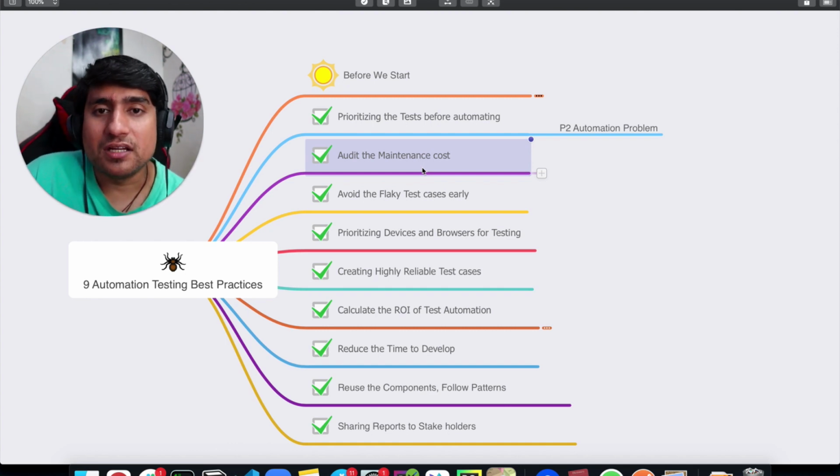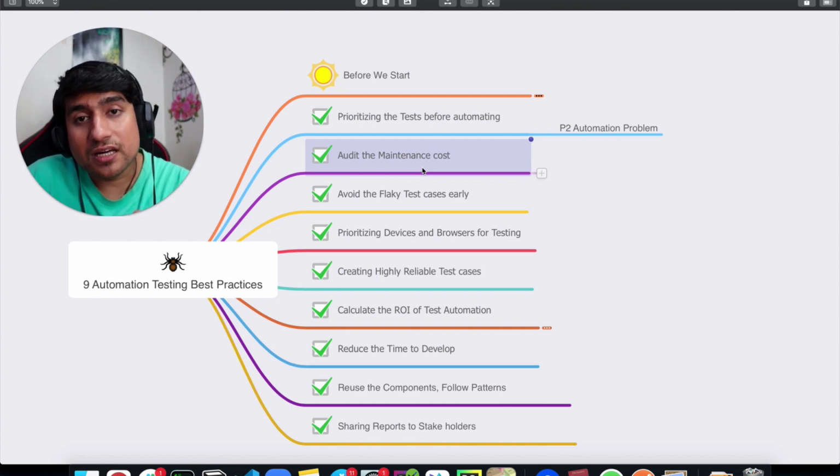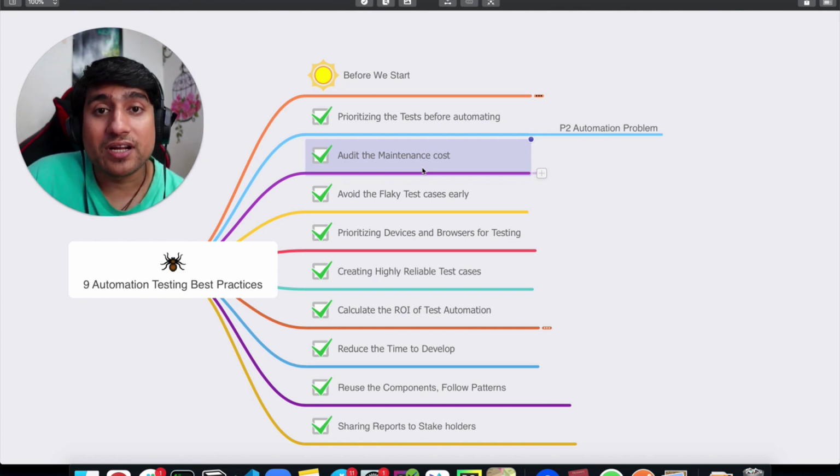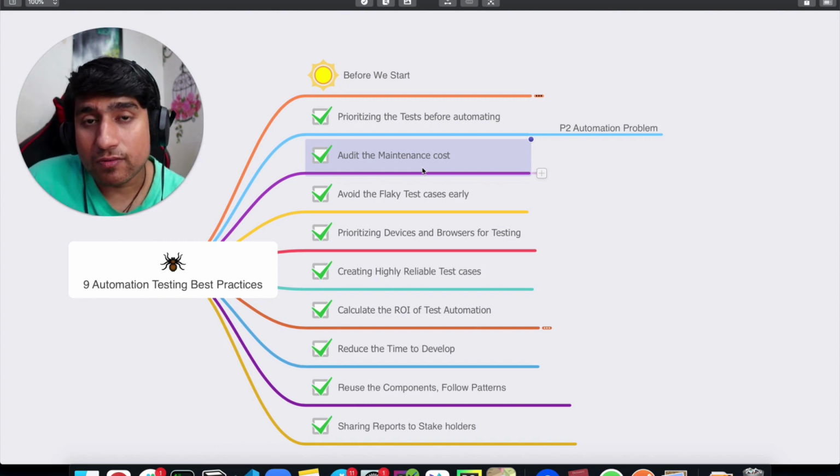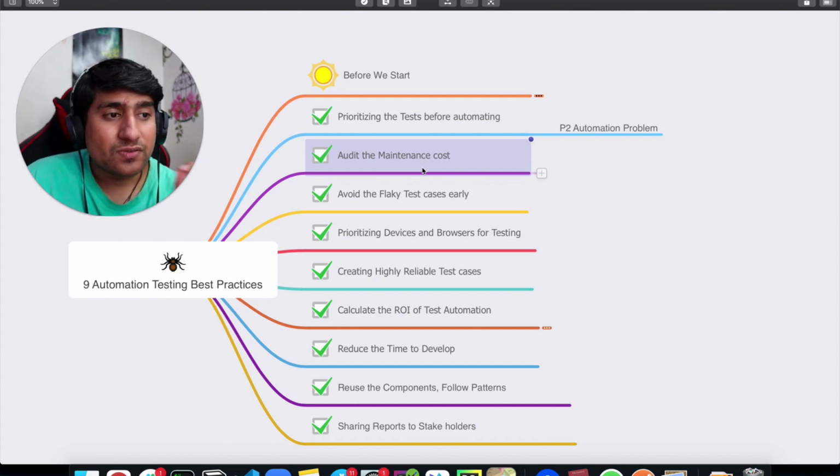It basically means those test cases were always failing, and to fix them it takes around 1 day for a particular SDET. If it's a senior SDET, it can take around half a day, but it's very costly, if you see, right? To fix a single end-to-end flow, it's very costly. So that's why I always tell them, audit the maintenance cost.